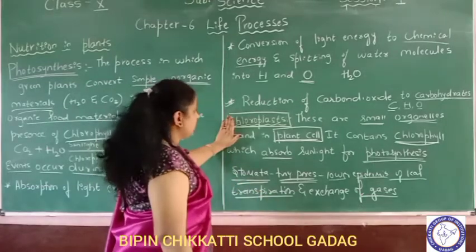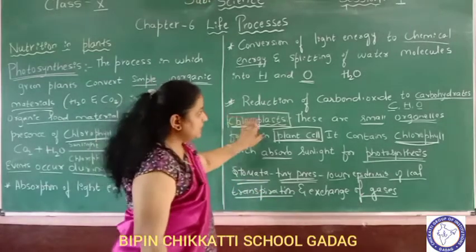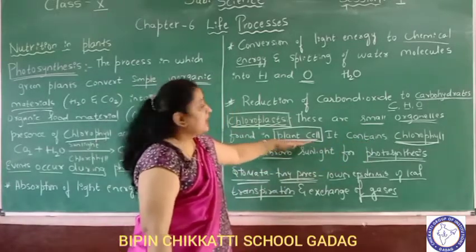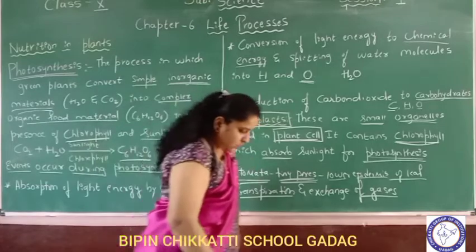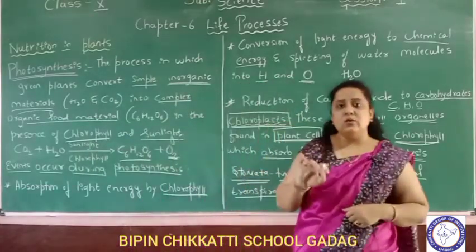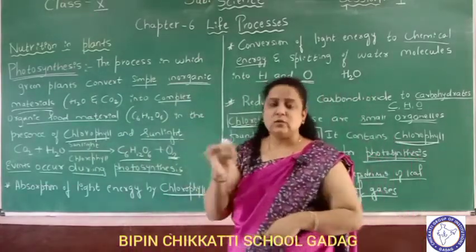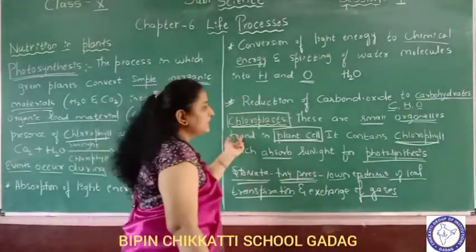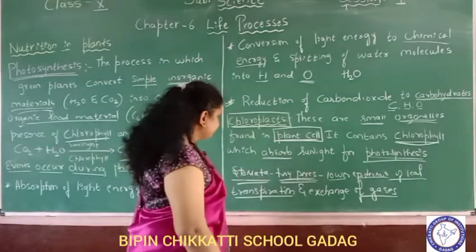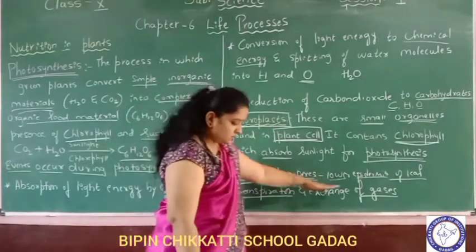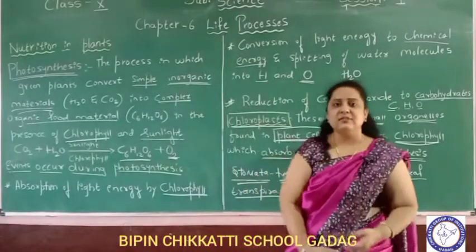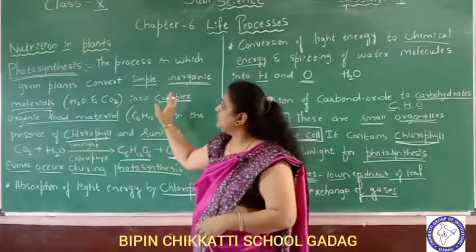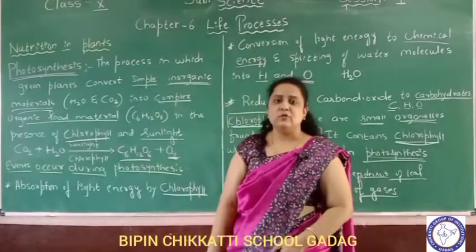So this is about chloroplast. It's a very important point: chloroplasts are small organelles found only in plant cells. And one more important point about chloroplast is that they have their own DNA. Mitochondria and chloroplast are the organelles which have their own DNA so that they can replicate or multiply. And stomata are tiny pores present in the lower epidermis by which exchange of gases and transpiration take place. So this is about nutrition in plants by the process called photosynthesis.